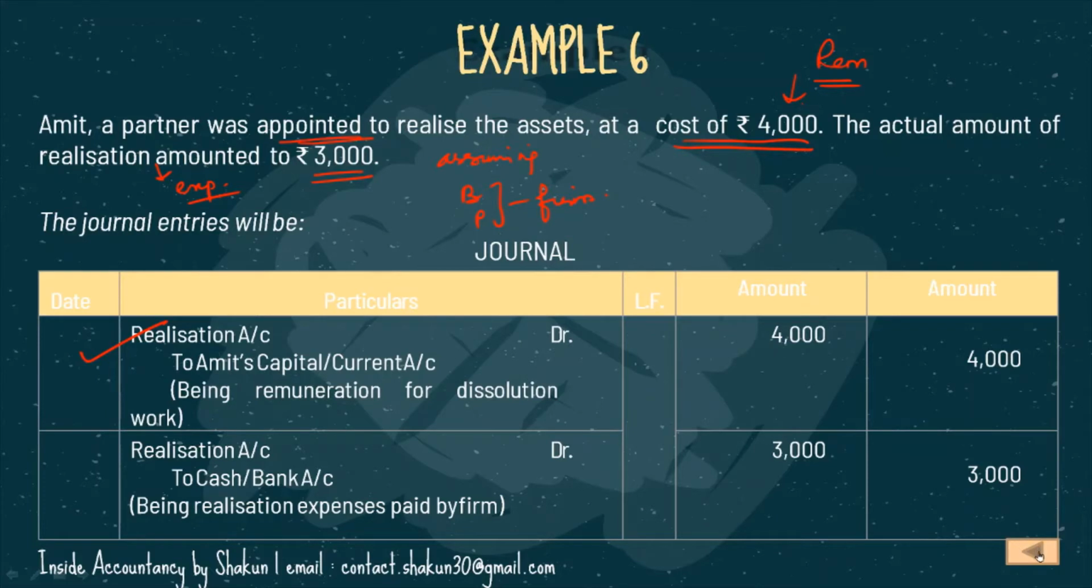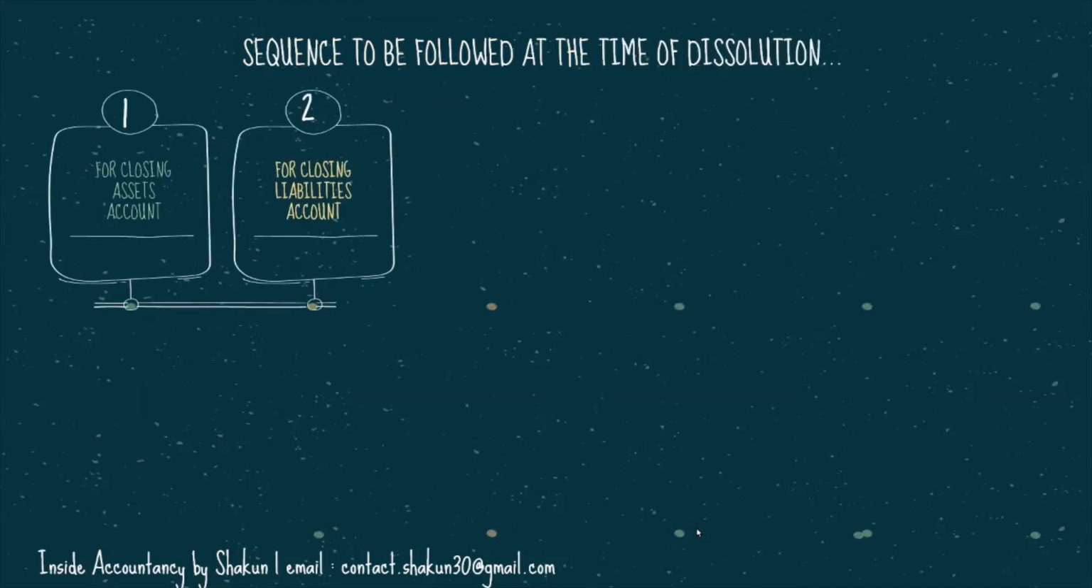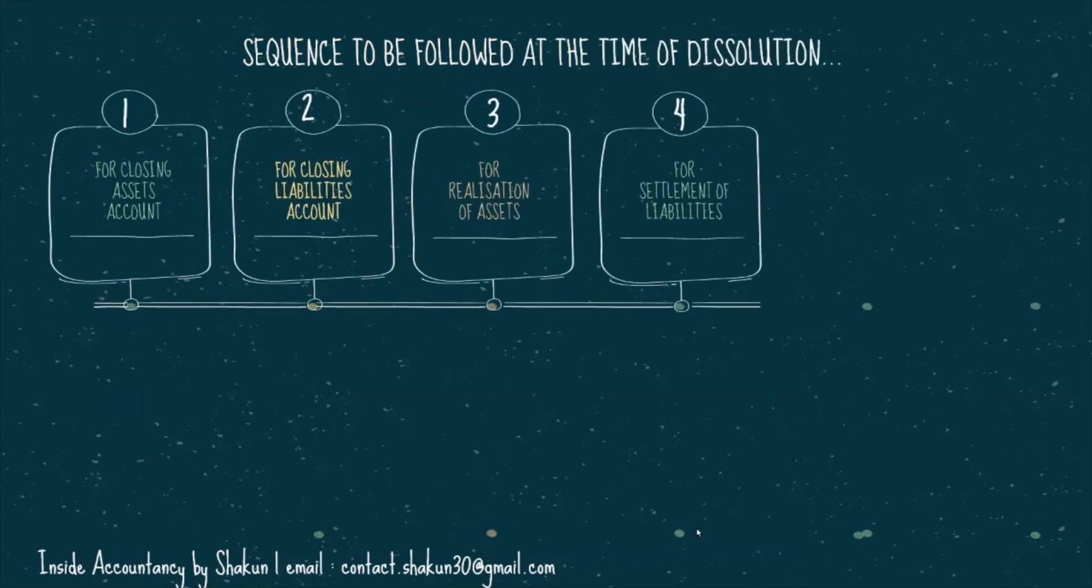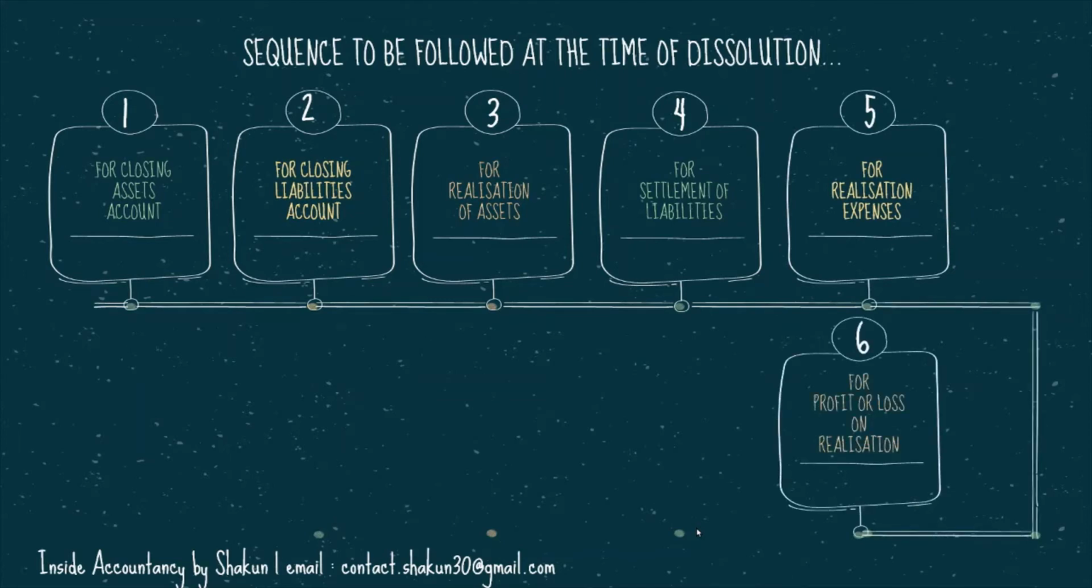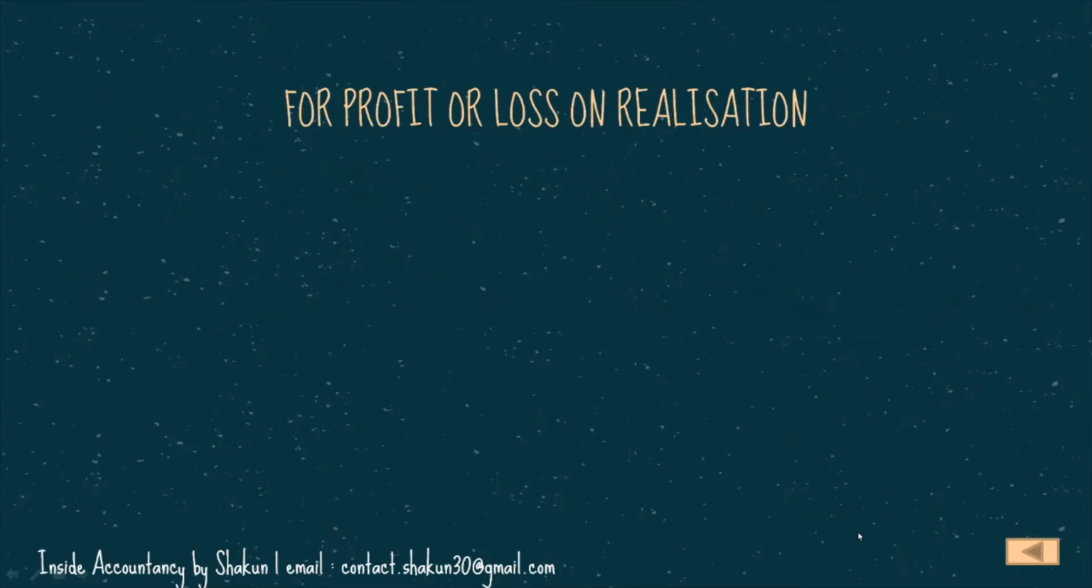Now let's go back to our sequence page. So we had already talked about all these things, and we have also talked about the realization expenses. Now let's talk about the next parameter, which is the entries for profit or loss on realization. Let's talk about these entries now. So for profit or loss on realization, our journal entries would be,